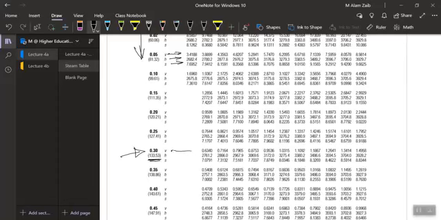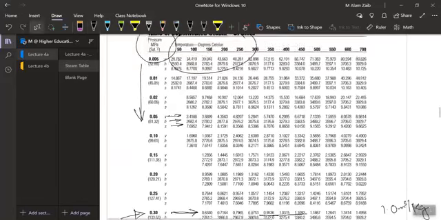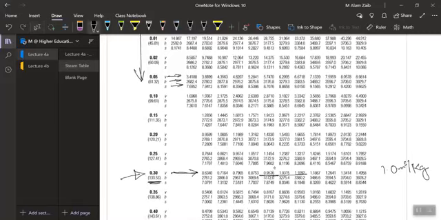We are interested in the volume corresponding to 0.3, and we are looking at a volume equal to 1.0 cubic meter per kg. Going row-wise, we have a volume of 0.9536 and a volume of 1.0315, but we do not have a volume of exactly 1.0.